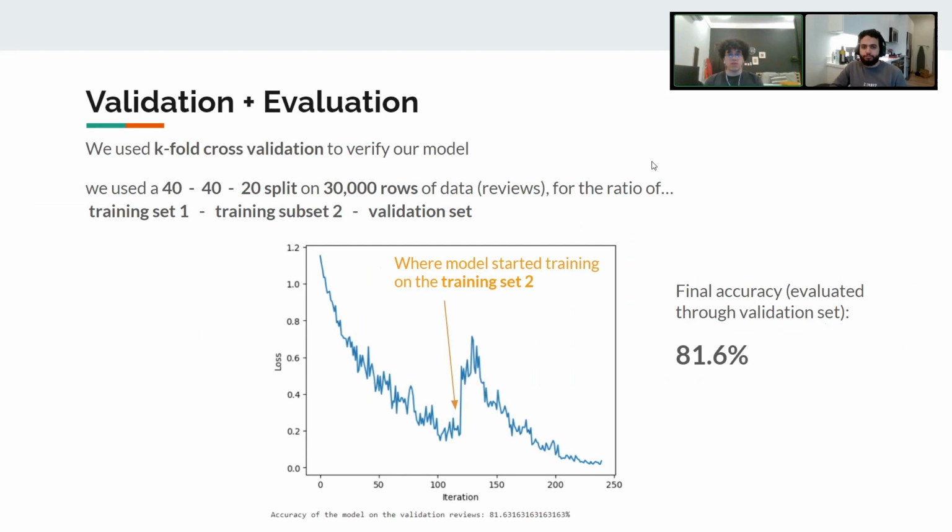We ended up using k-fold cross validation on our model. We had a 40-40-20 split, with the first two sets being training and the 20% being validation. Overall, we were able to achieve 81.6% accuracy. And just for reference, we use the cross entropy loss function to get the loss because our model is a classification model.